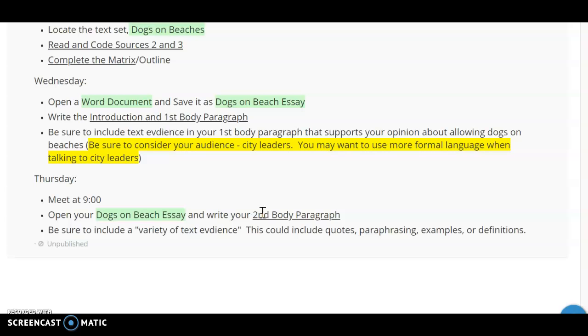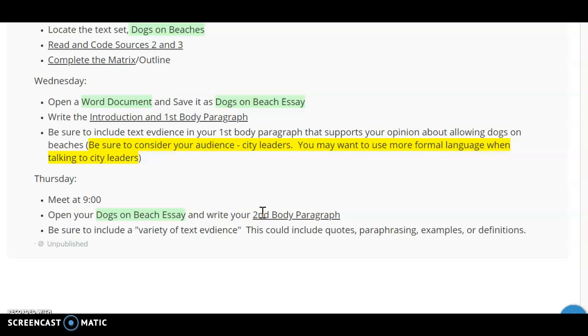It's our city leaders. So if you remember back to that grammar practice, we did a lesson on informal and formal language. We might want to use more formal language when we're talking to our city leaders. So we'll talk about that during our morning meeting as well.